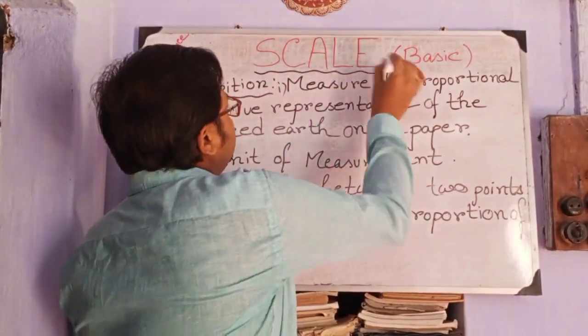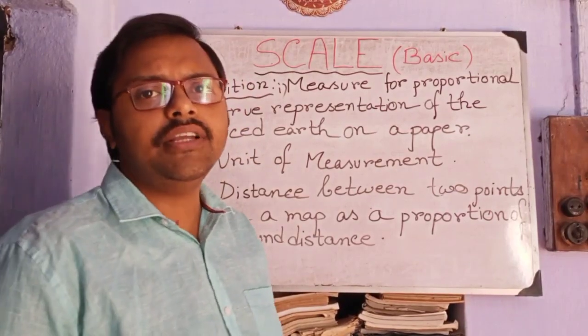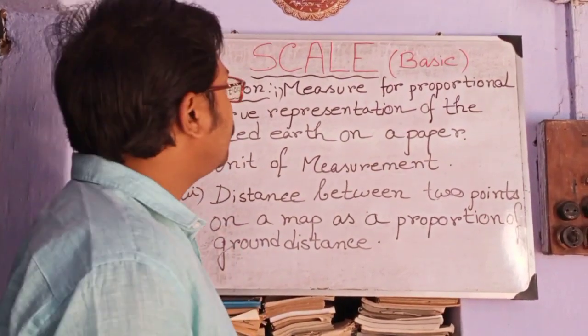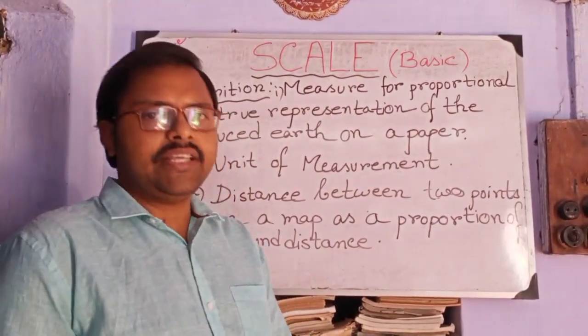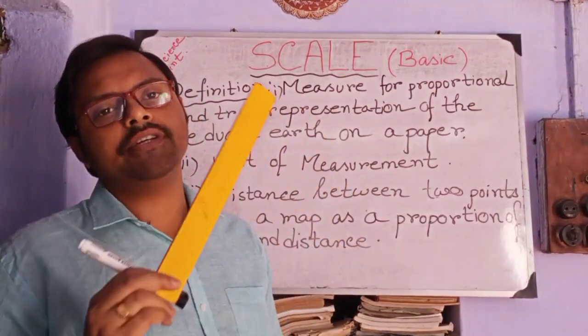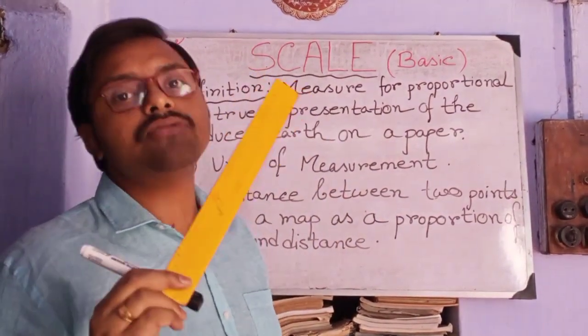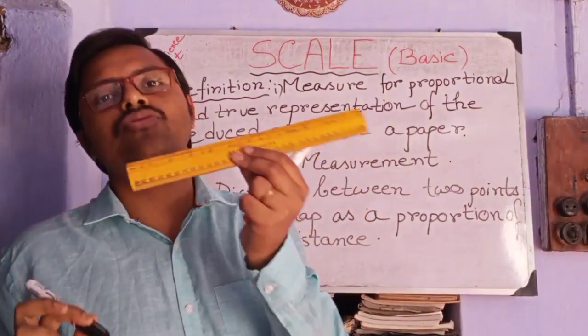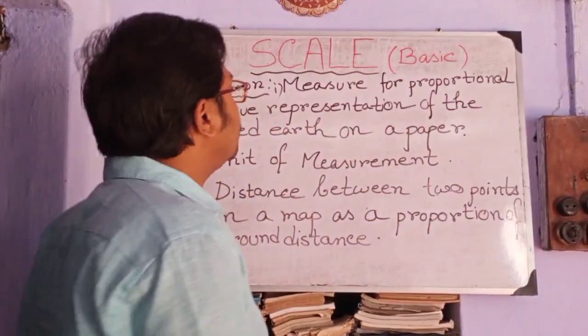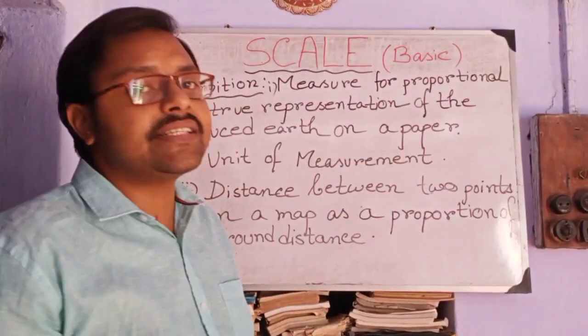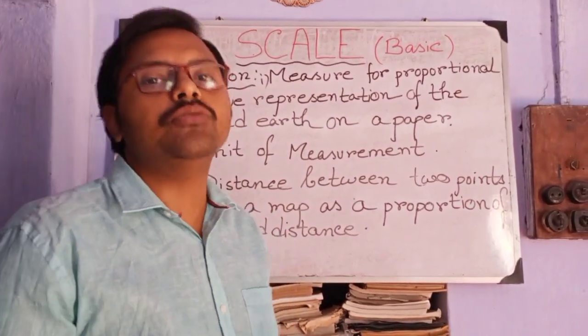This word has a different meaning in geography. You know, this is scale, but this type of instrument is really named as ruler. But when we use scale, there is a matter of magnitude.